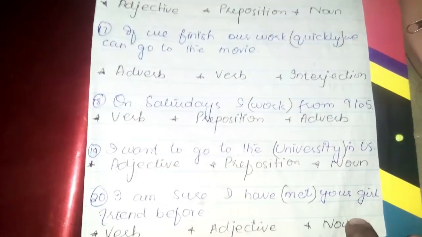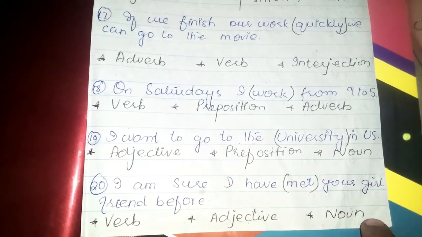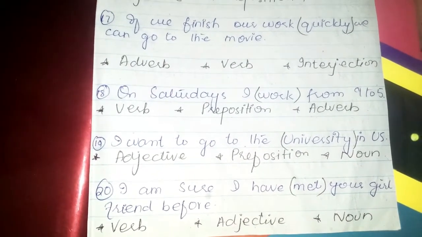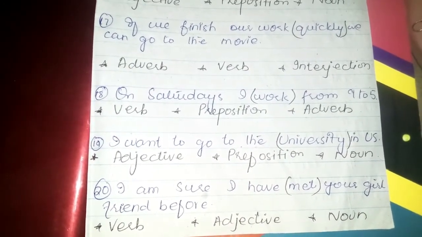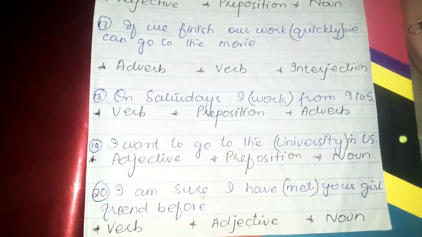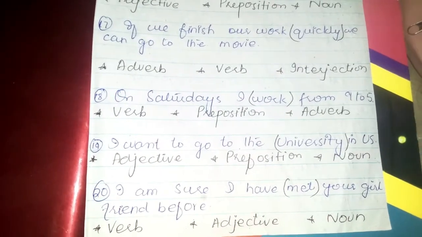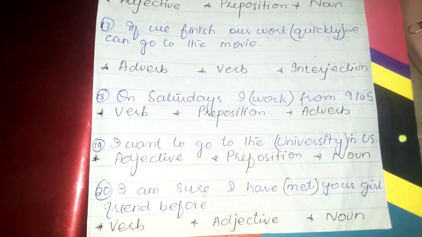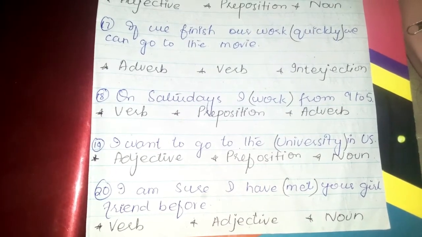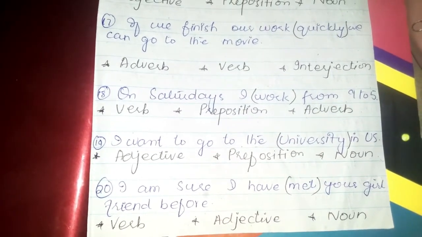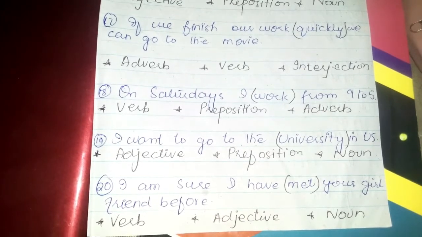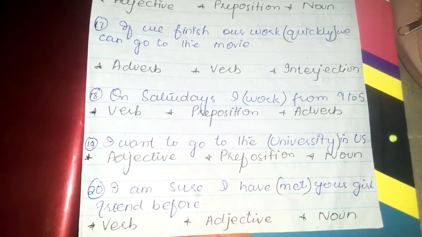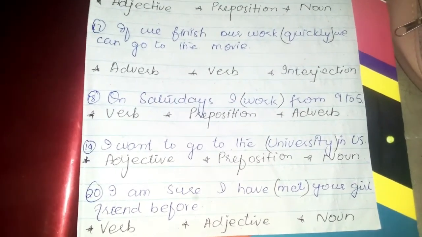Okay, now 18. On Saturdays I work from 9 to 5. Here we have to identify what "work" is over here. Number 19 is, I want to go to the university in the US. Number 20: I am sure I have met your girlfriend before. Here we have to identify what "met" is over here.